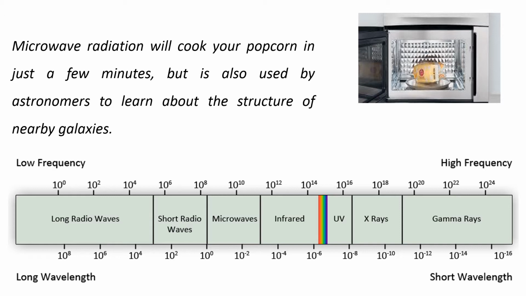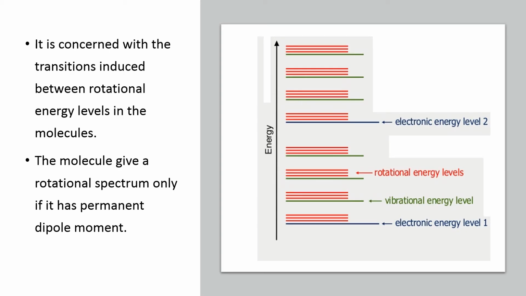As I have informed you, the microwave region lies in between the radio wave region and the IR region. Microwave region is concerned with the transitions induced between rotational energy levels of the molecule. As we all know, there are 4 different types of molecular energies: translational, rotational, vibrational, and electronic. I am not showing translational energy because it is not quantized and lies in between the rotational energy levels.